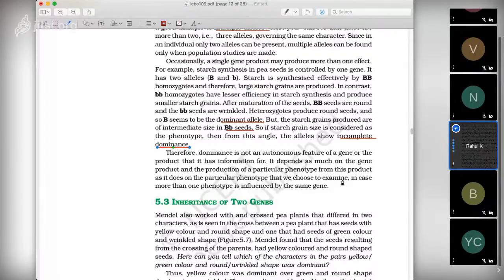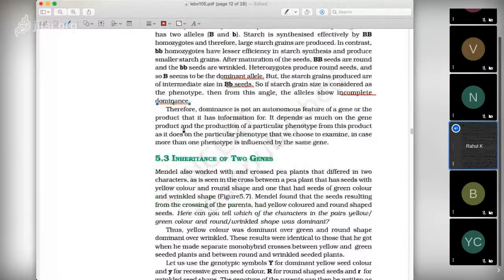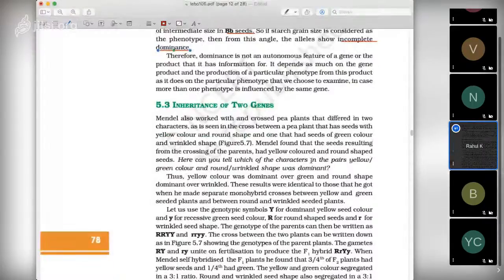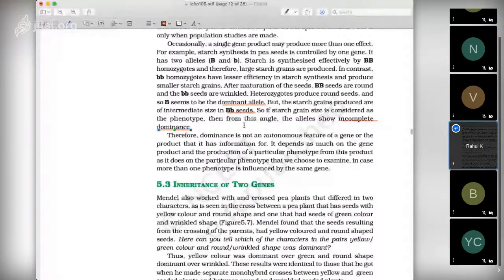In case more than one phenotype is influenced by the same gene, if the same gene is influencing more than one type of phenotype, what do we call this? The same gene is influencing more than one trait. That is called pleiotropy. It is called pleiotropy, right? Did you understand or not?